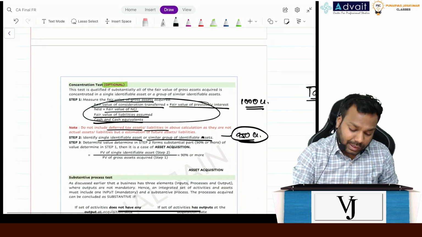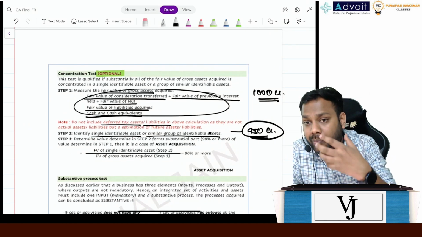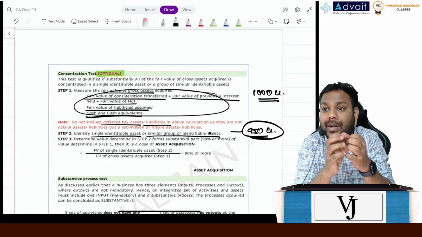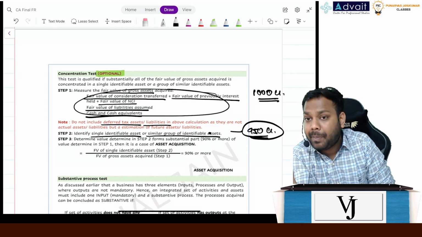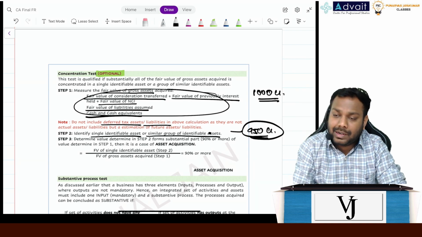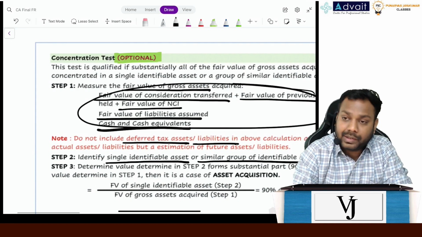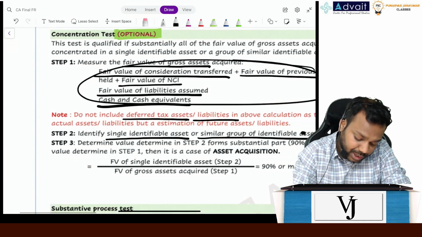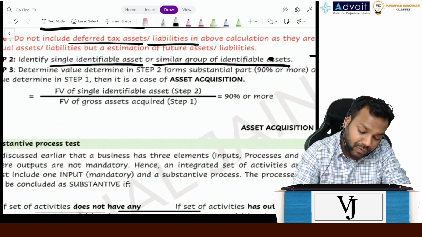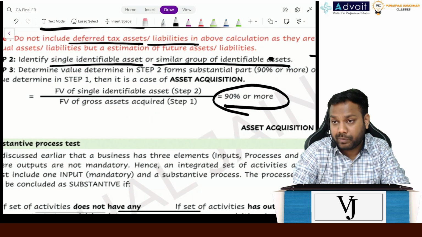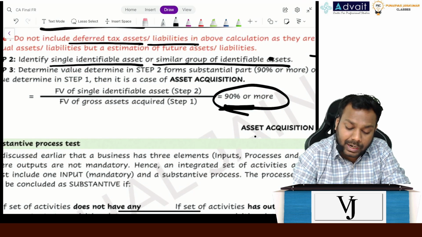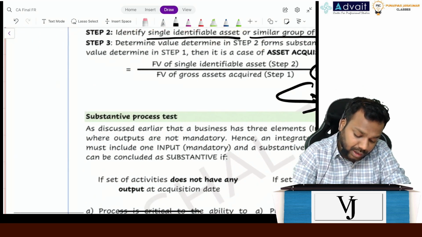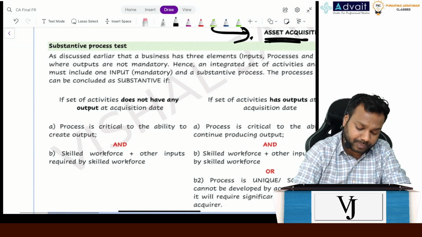So that's what it says, that the whole of the amount that we have paid is concentrated on a particular asset, and that's the reason why it is called the concentration test. And if it passes, it becomes an asset acquisition. Now it says if it forms 90% or more, it is a case of asset acquisition. Clear, everyone? Now comes the substantive process test.